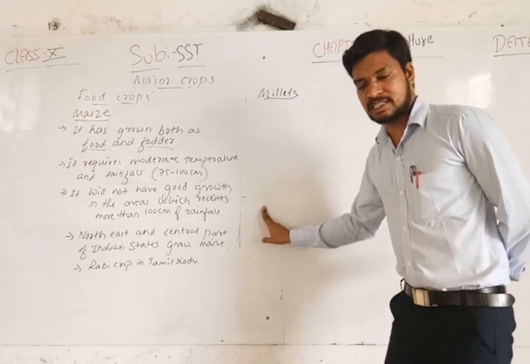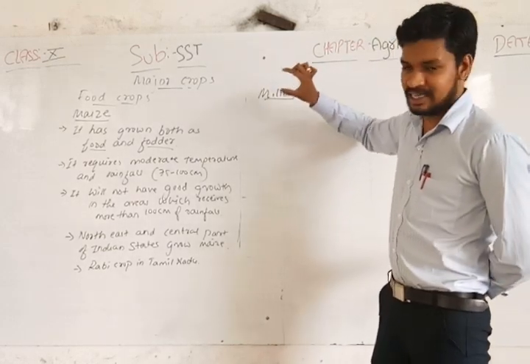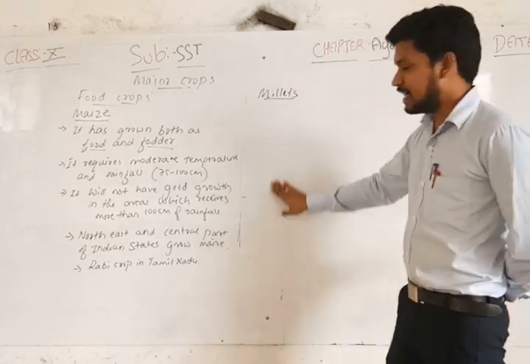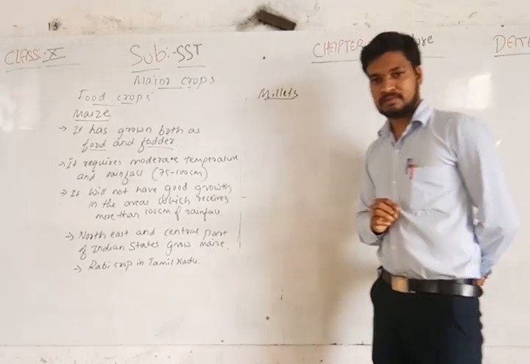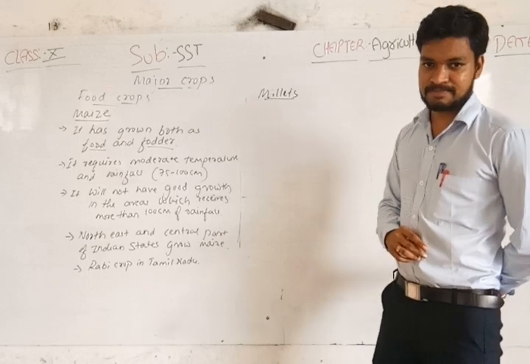Under millets, it's a name for the group of coarse grains. Millets is a heading, or a name, for a group of grains, and under this we have many. But in India, we have three important crops called millets: jowar, bajra, and ragi.